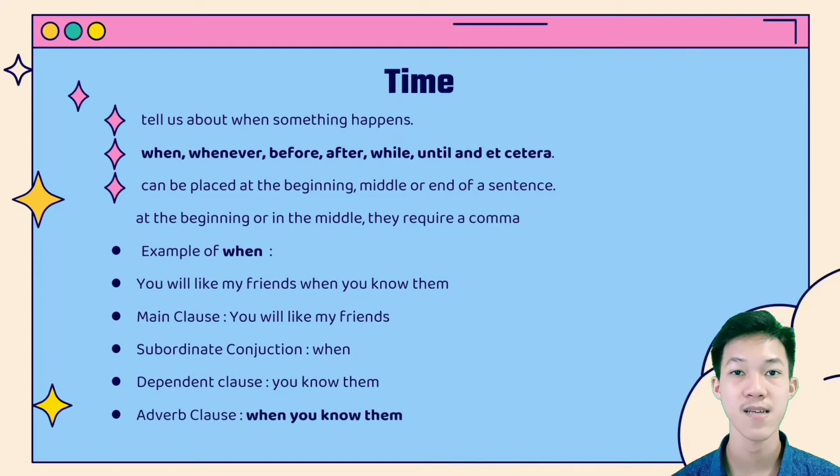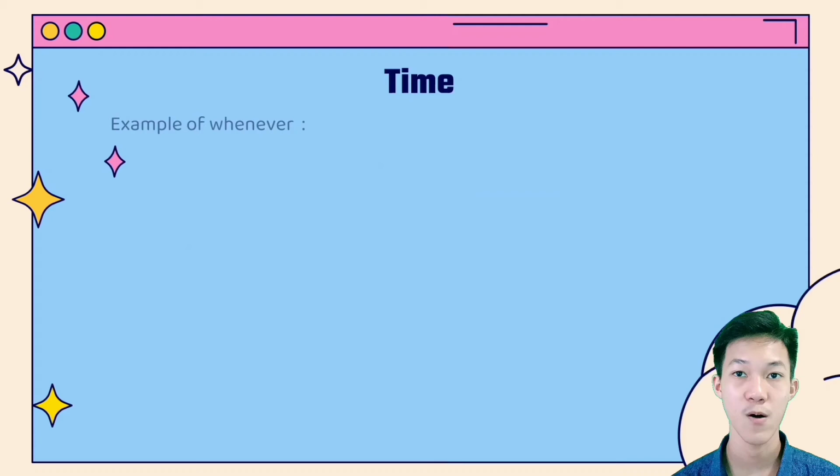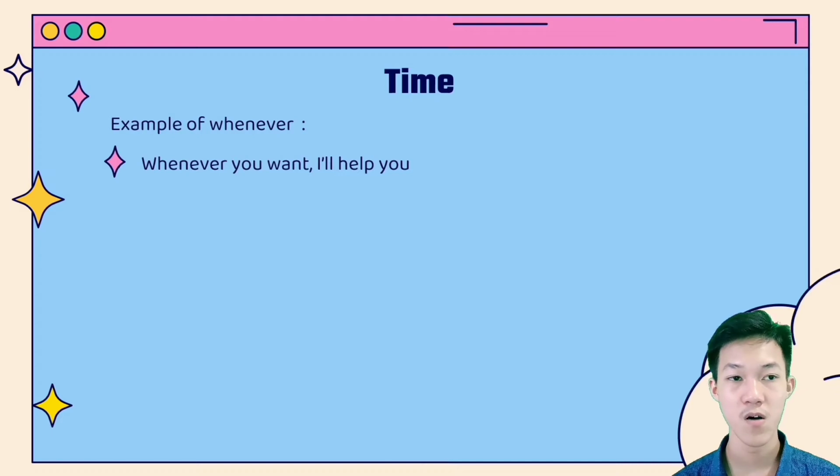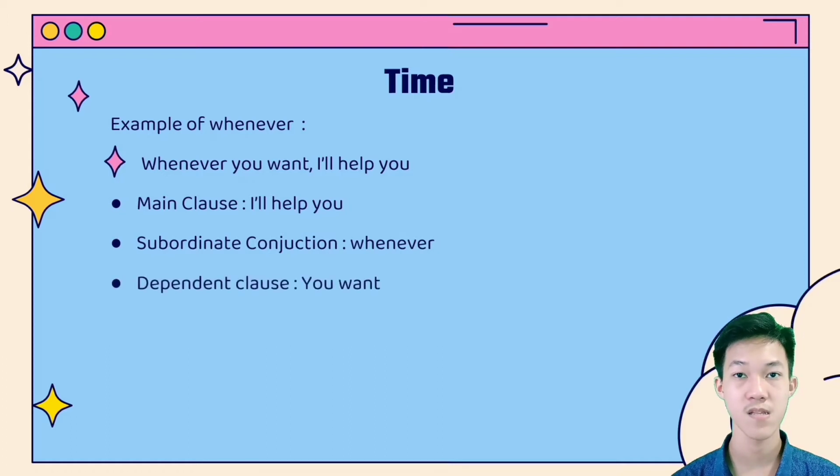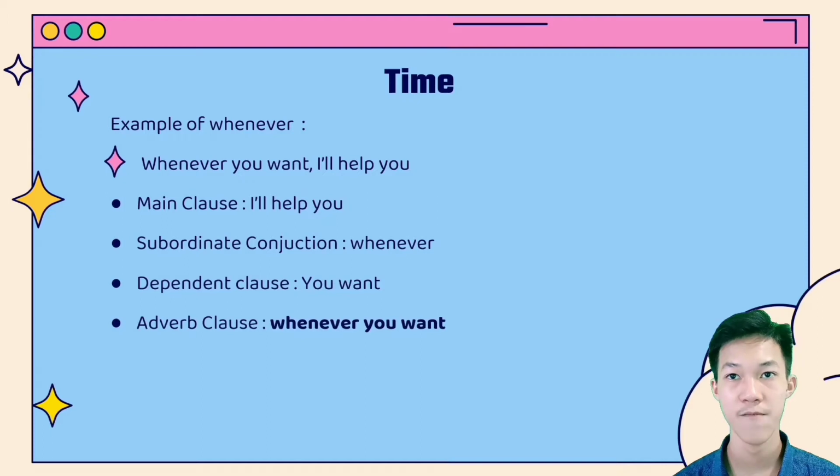So the second is the example of whenever. Whenever you want, I will help you. The main clause is I will help you. The subordinate conjunction is whenever. The dependent clause is you want. And the adverb clause is whenever you want.